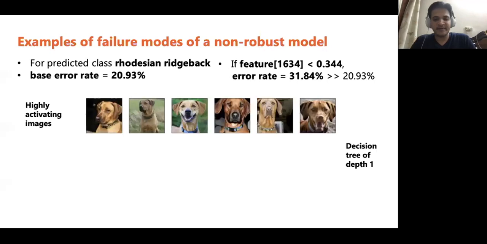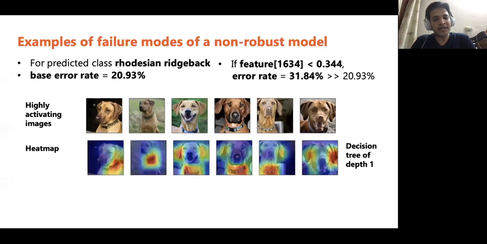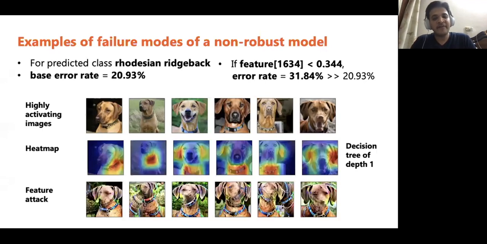These are the most activated images. The heat map visualization suggests that the model is looking at the collar of a dog. Next, by doing a feature attack, we observe that new images are full of dog collars. This allows us to diagnose that presence of collar is an important feature for correctly predicting Rhodesian Ridgeback because these dogs are likely to co-occur with their collars. The important point here to note is that this is just a spurious correlation.